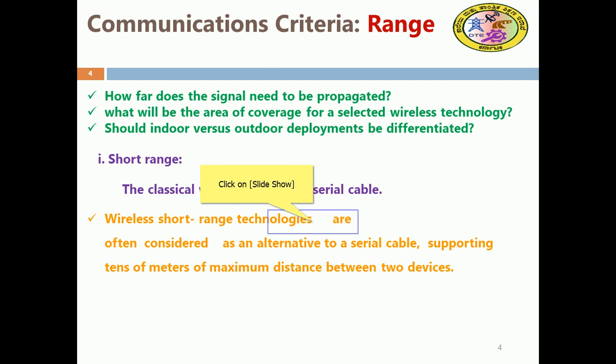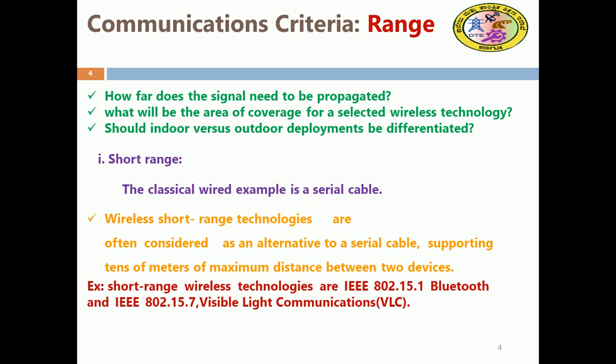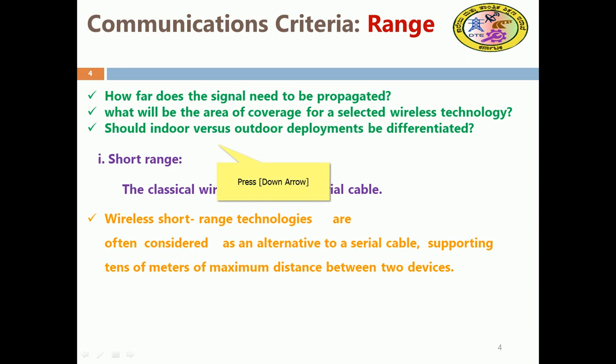Wireless short range technologies are often considered an alternative to the serial cable, supporting tens of meters, maybe 20 meters, 40 meters, and so on, as the maximum distance between two devices.